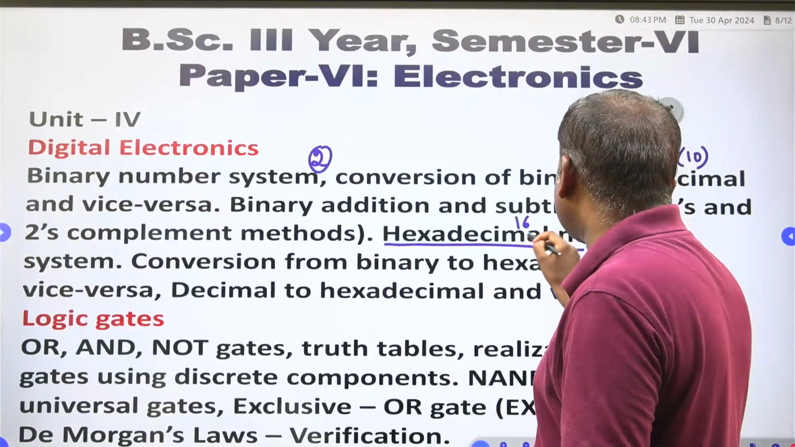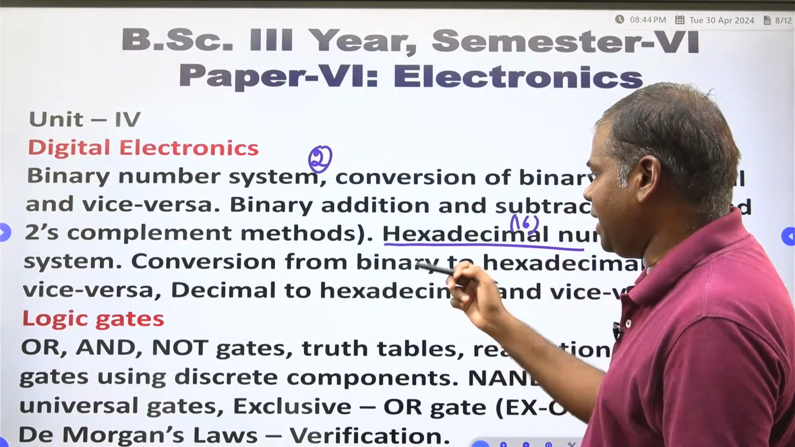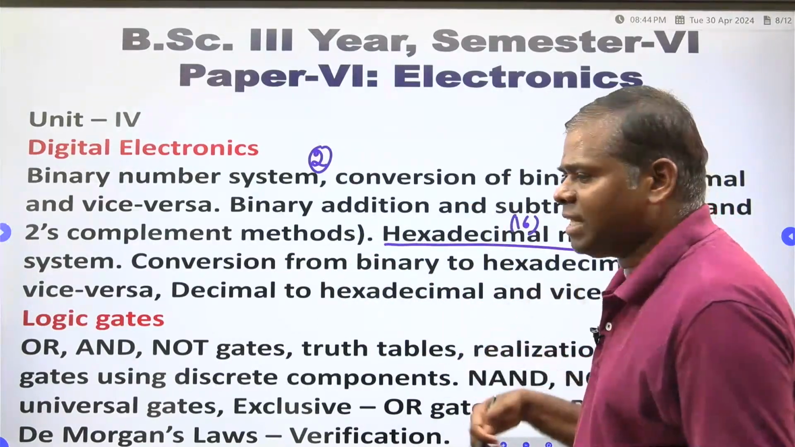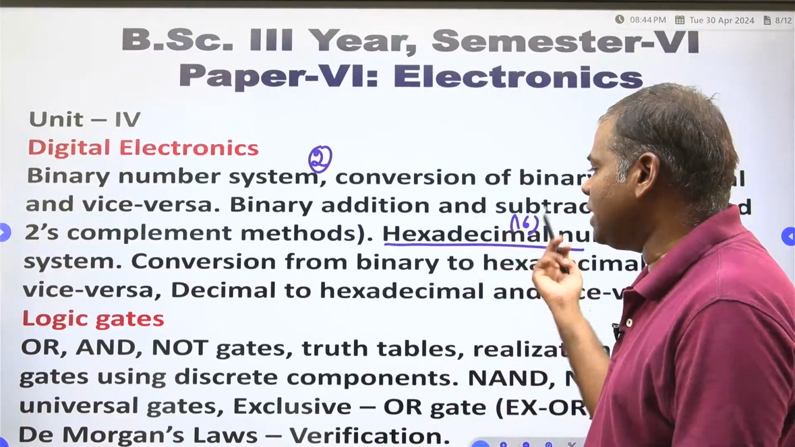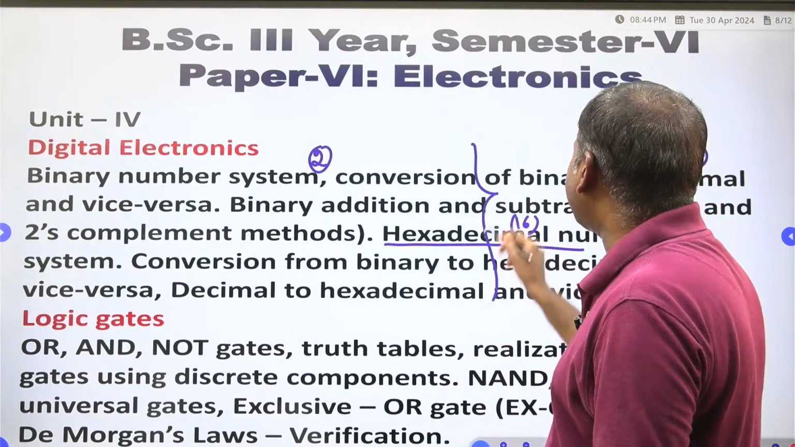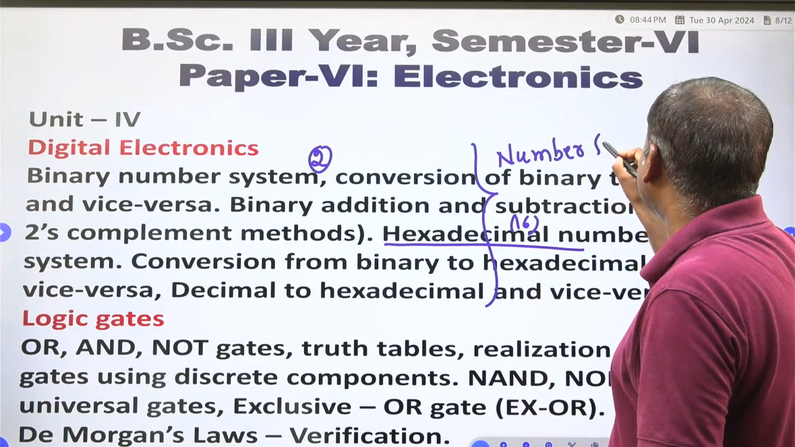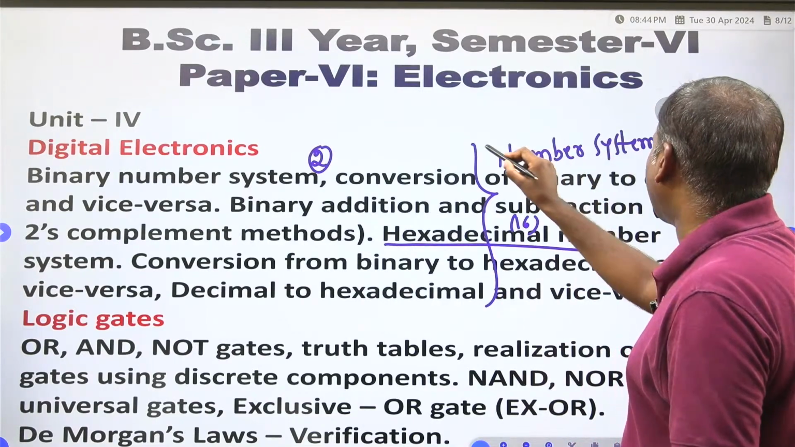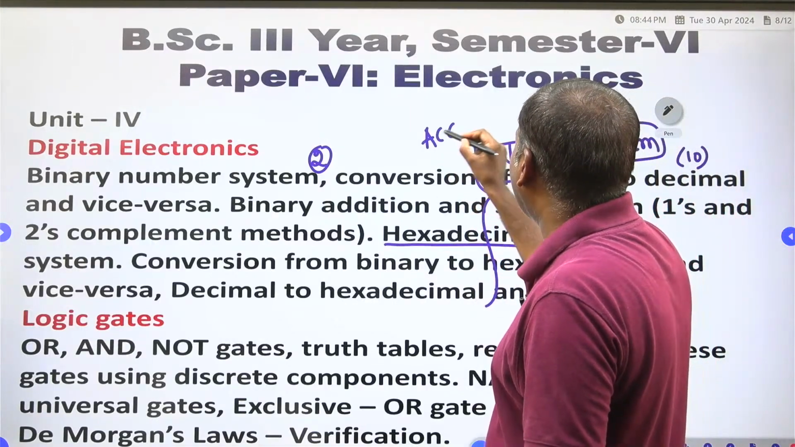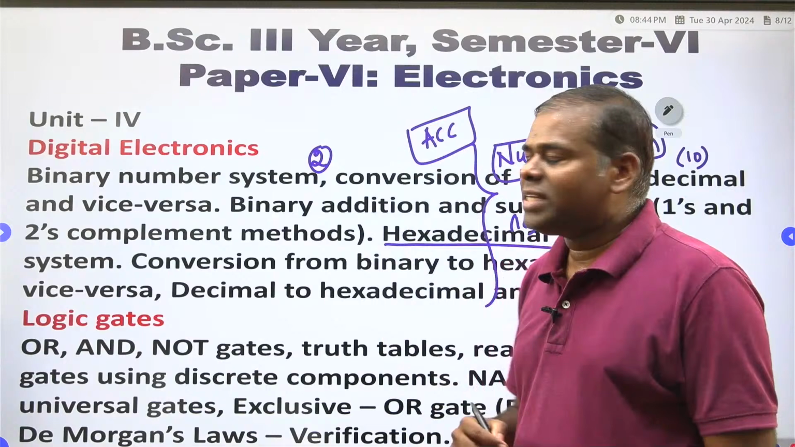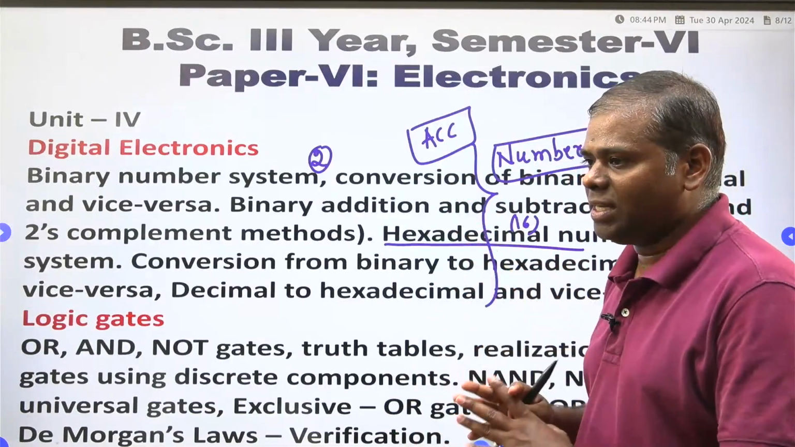Hexadecimal number system, that is a base 16 number system, conversion from binary to hexadecimal and hexadecimal to binary, decimal to hexadecimal and vice versa. Any number they will give, and they will ask you to convert this to that, that to this. The entire first part is the number system only. Already in first year you learn the ACC paper, no? In there also you are learning the number system, correct? So in the ACC paper also you have to learn this number system. That number system you remember and you write, that is also fine.